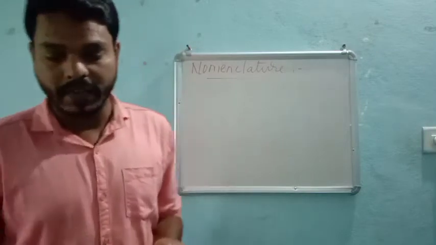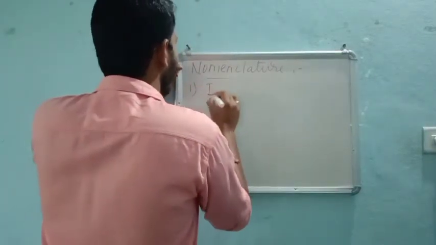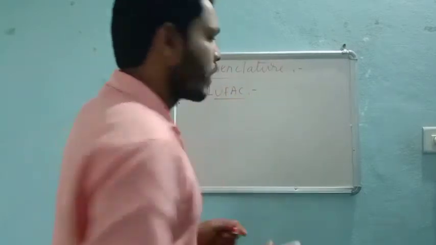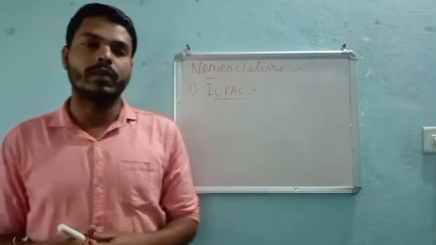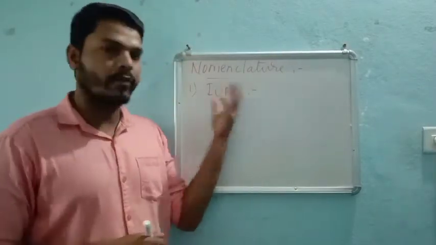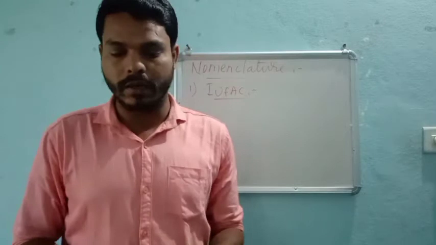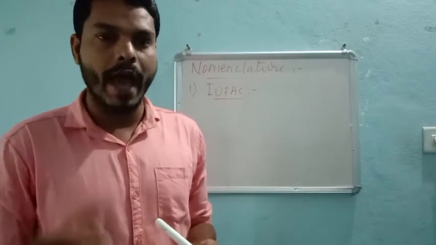So haloalkanes can be named in two ways. The first one is the IUPAC system. Already we know IUPAC is the International Union of Pure and Applied Chemistry. With the help of IUPAC nomenclature we can name organic compounds. In the IUPAC system, alkyl halides are named as haloalkanes.